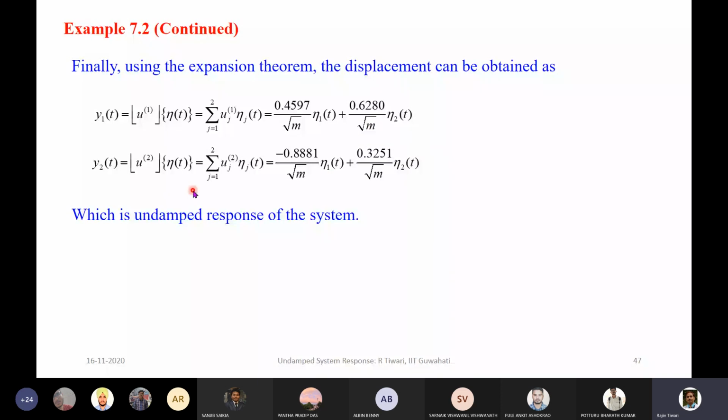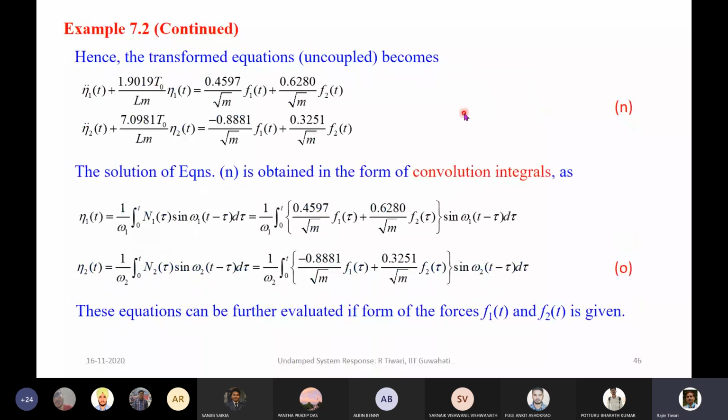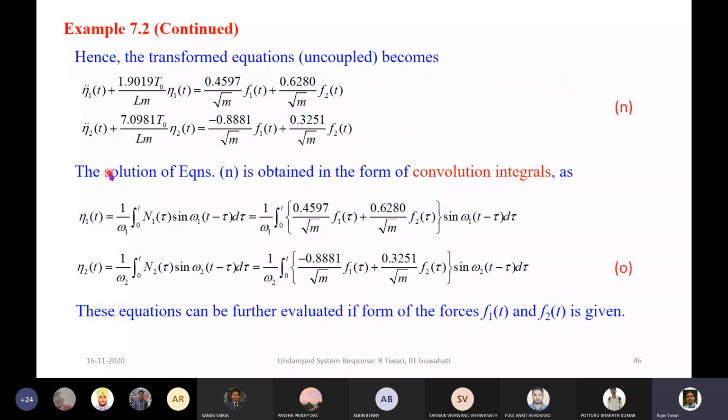If we go back here, this is the first column, this is the second column. This has been used here, and similarly this. So now you can see that we got back the response in the physical coordinate once we integrated in the natural coordinate domain using the convolution integral, which was simpler because they were uncoupled equations.